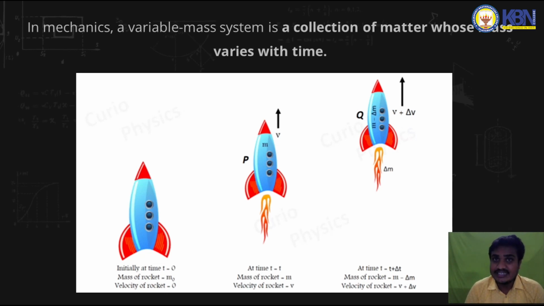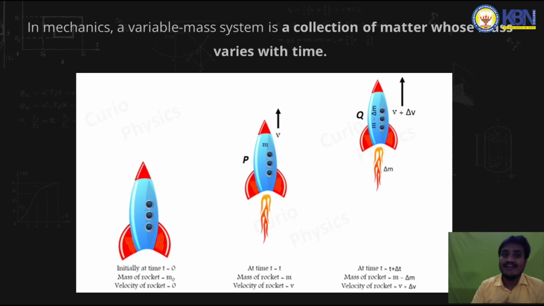Suppose at a time t it has a mass m, but after a time t plus delta t, there will be a change in mass. Delta m is the change in mass. If the mass is gained, you can say m plus delta m. If the mass is reduced, you can say m minus delta m, because mass is coming out.